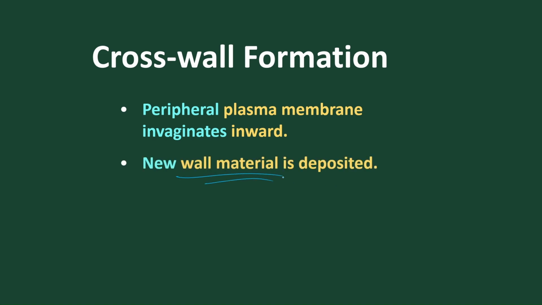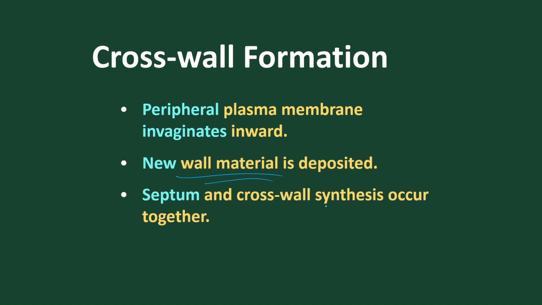New wall materials are deposited on it. Septum and cross-wall synthesis occur. As a result, two daughter cells are produced.